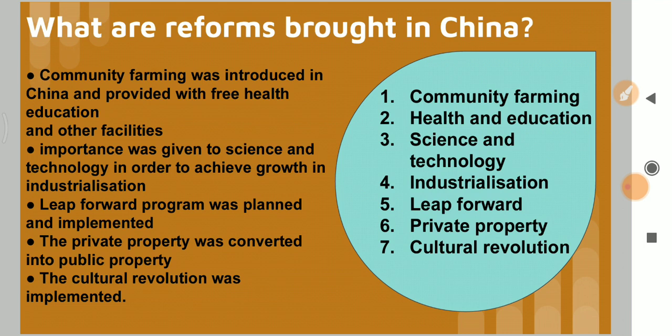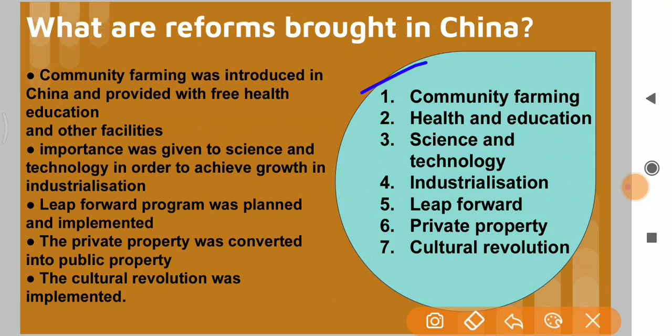What are the reforms brought in China? There are many answers for this. Community farming was introduced, free health and education was provided, and importance was given to science and technology in order to achieve growth in industrialization. Leap forward policy program was planned and implemented. Private property was converted into public property. Cultural revolution was implemented. The very key words are here.